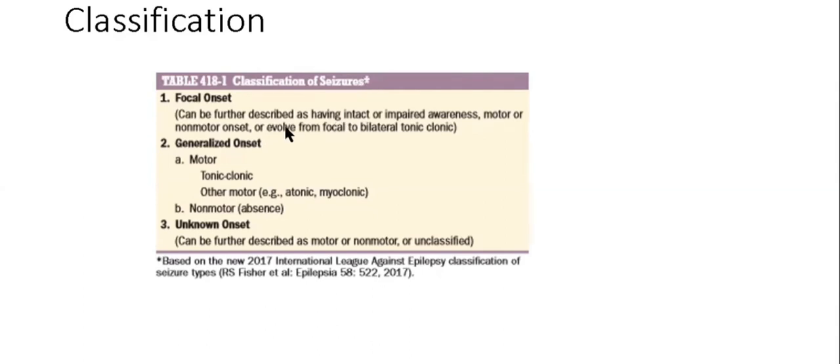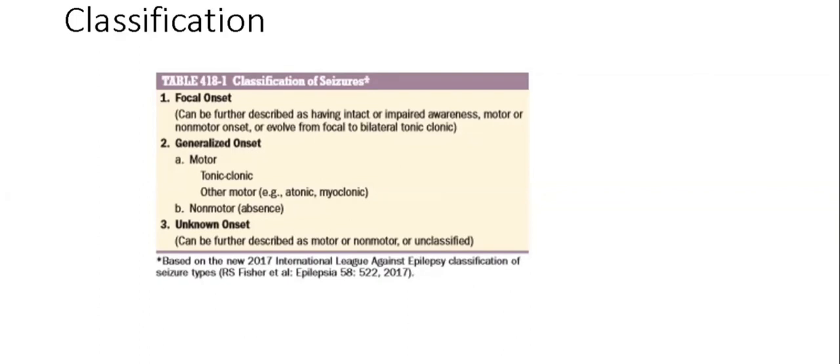So focal onset, generalized onset. Okay, in focal onset, it can be motor or non-motor. In generalized onset, also motor or non-motor. Unknown onset. Okay, these are the seizures. So epilepsy will be different. Okay, epilepsy means it is focal epilepsy, generalized epilepsy, unknown epilepsy, or it will be epileptic syndrome.